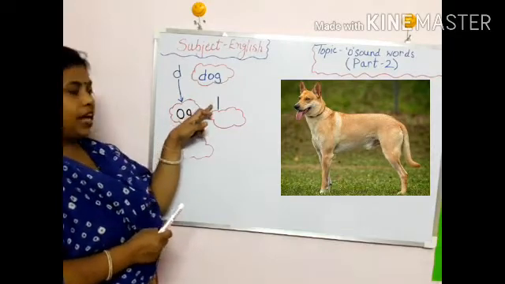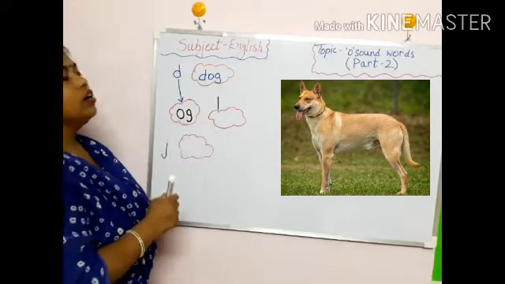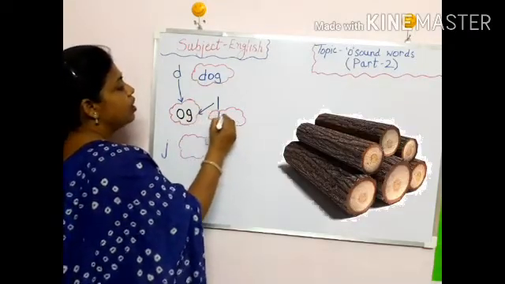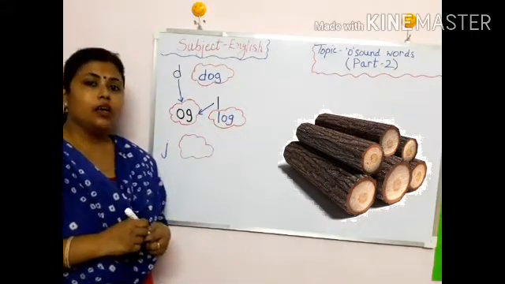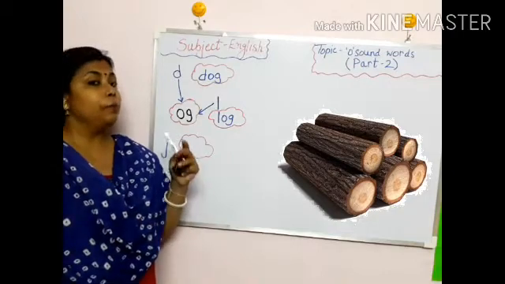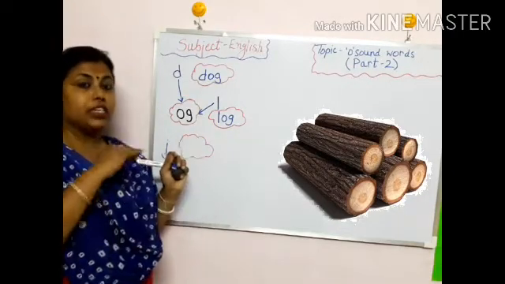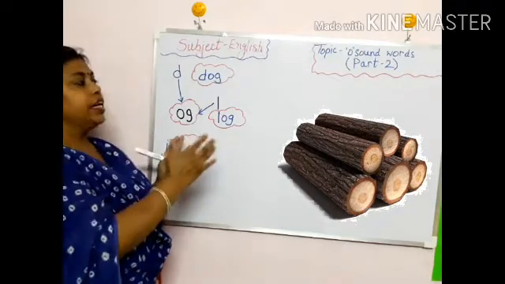Next we have L. L sounds L. L, og, log. When L will join og, L, og, log. What is log? See, when we cut big trees, then we get this log. When big and old trees are cut, we get this log.